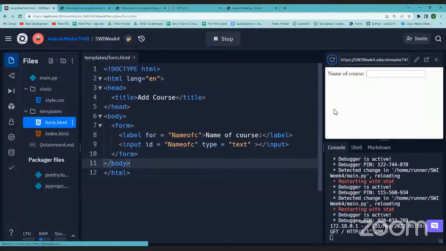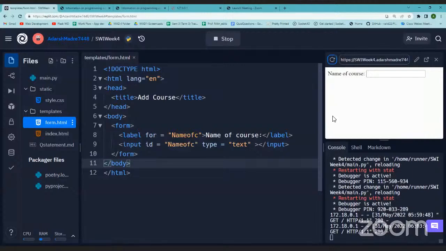Now if I reload this, yeah, it will work. If I'm clicking on name of course, it is redirecting me to that field, right? So now I can say that this name of course and this field are mapped.